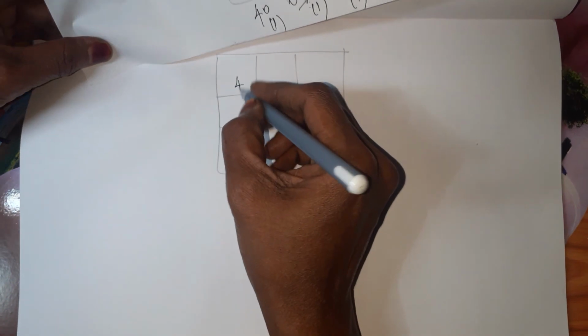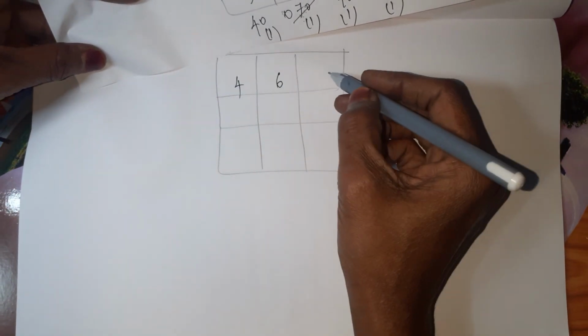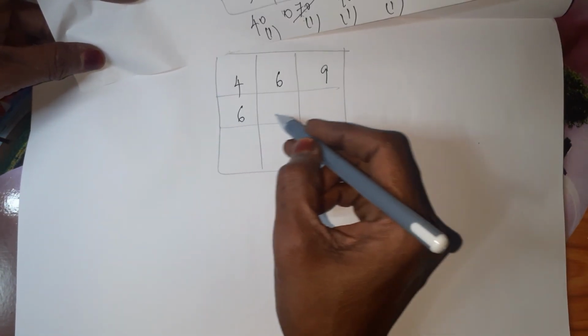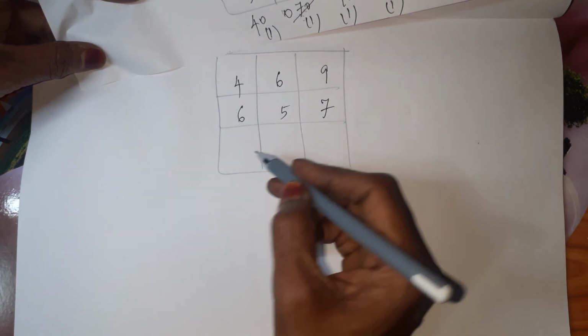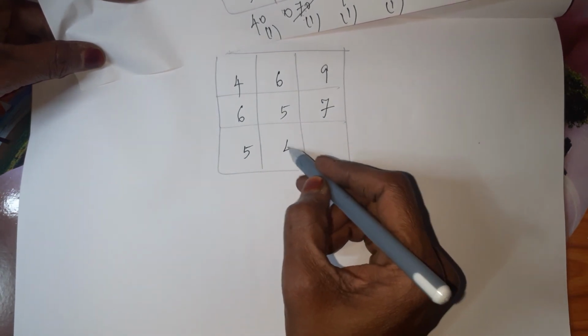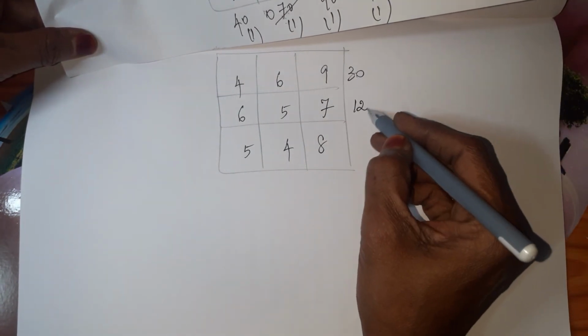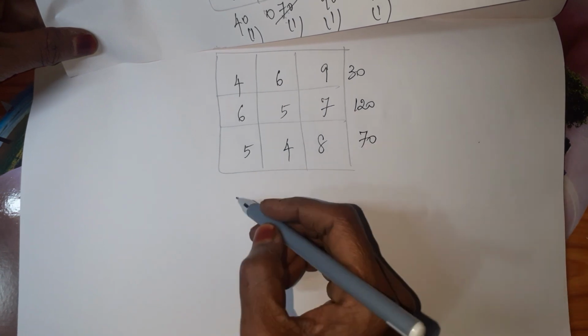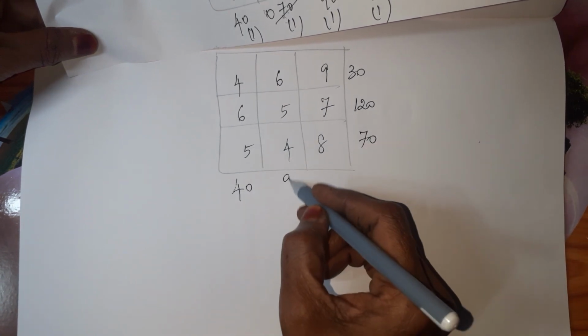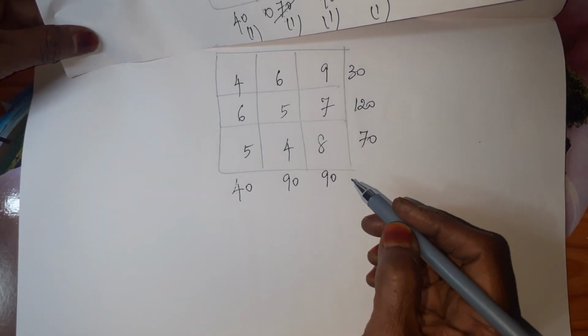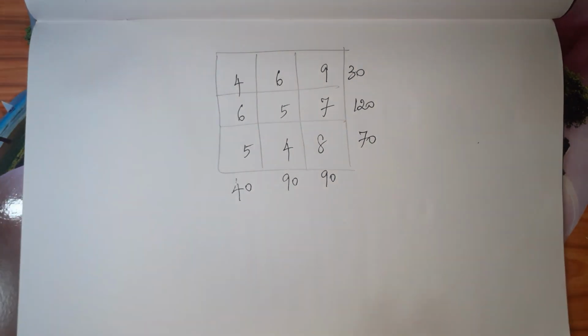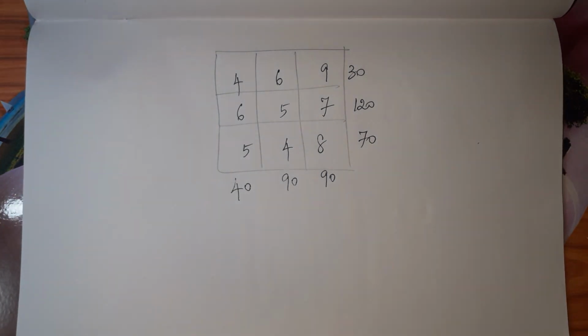Let me write the values. 4, 6, 9, 6, 5, 7, 5, 4, 8, and 30, 120, 70, 40, 90, 90. Okay, the same procedure. We have to calculate penalties.